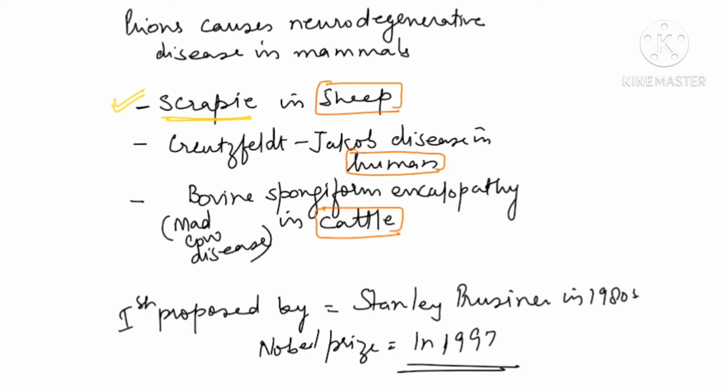If one or two are misfolded, they are making another normal protein also go for misfolding. This is the way prions are actually reproducing, because this question comes to mind: when their protein cannot replicate, then how is their protein formation going on? So this is the way they are increasing their number, making other normal cellular protein go for misfolding, and then they are clumping, accumulating and causing the neurodegenerative disorders.